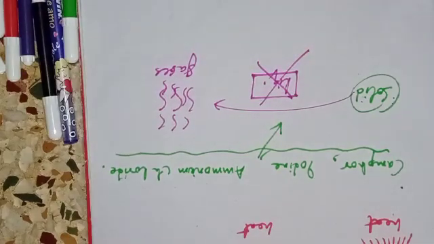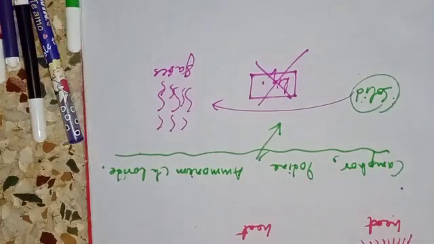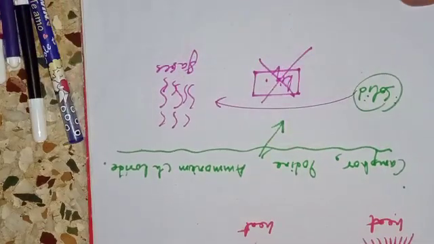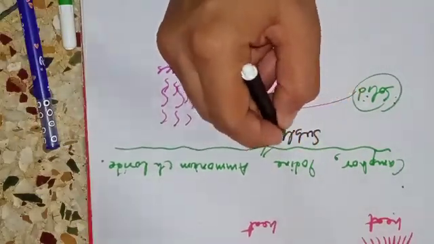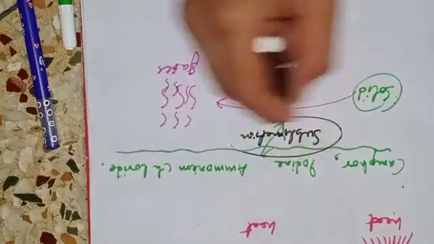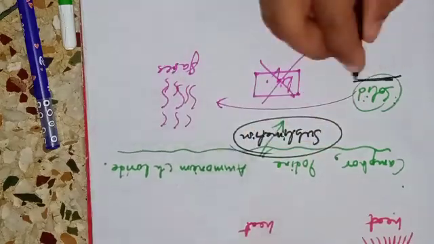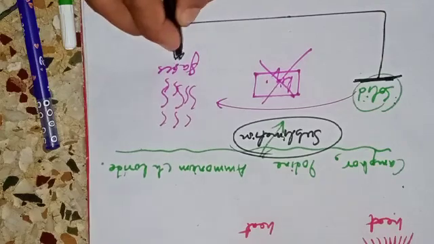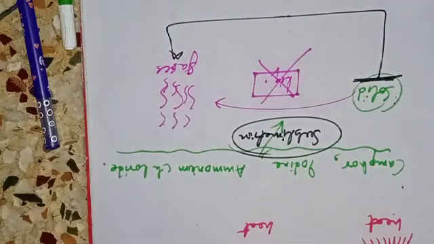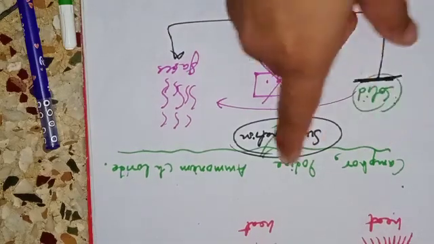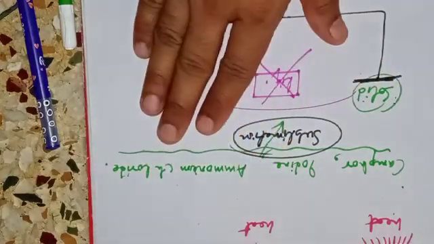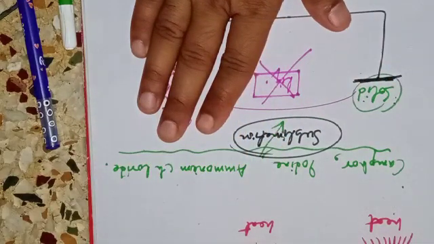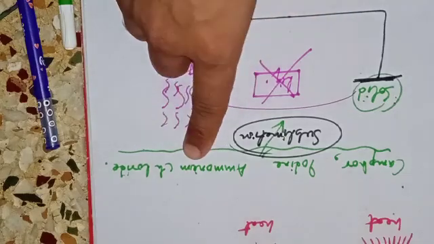So the liquid state is not achieved in this transformation, and this process is known as sublimation. So sublimation is the process by which a substance directly changes from its solid state to its gaseous state without undergoing the intermediate liquid state. And the basic examples are camphor, iodine, ammonium chloride. In the previous class I sent you a link of a video in which you understood sublimation. They were showing basically ammonium chloride.